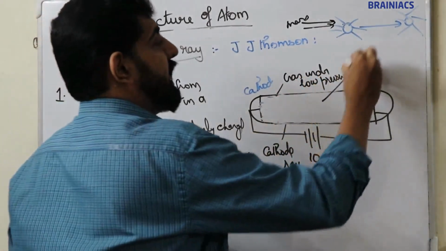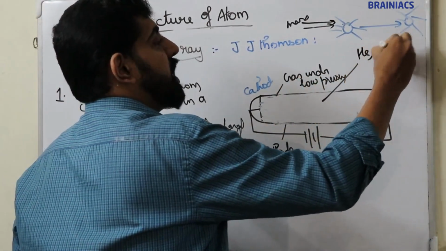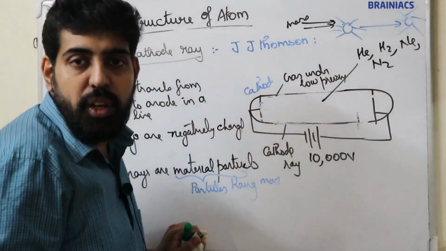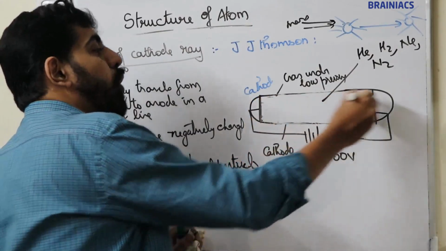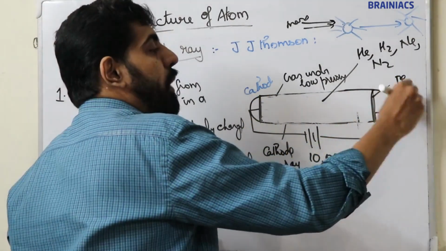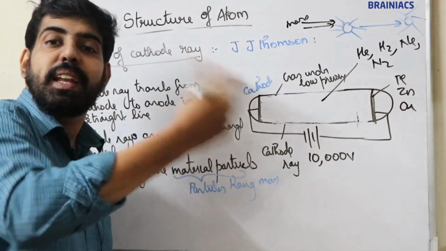He first placed helium, then hydrogen, then neon, then nitrogen. He changed the gas filled in the discharge tube. He changed the electrode used. First he used iron, then zinc, then copper, etc. He changed the electrode used.